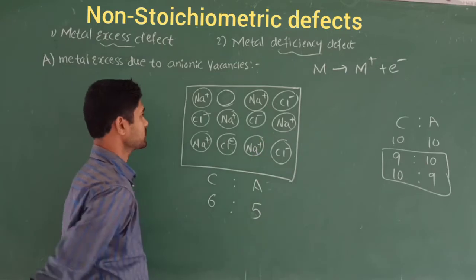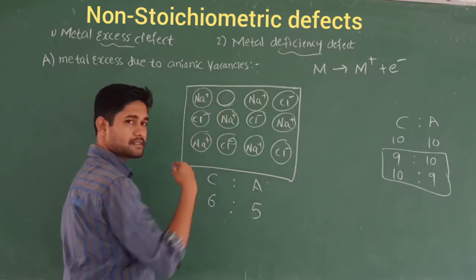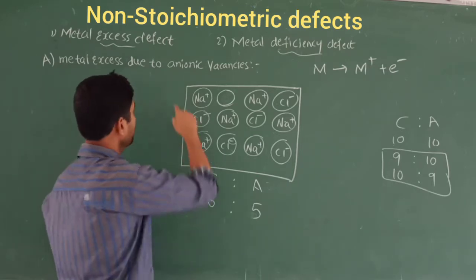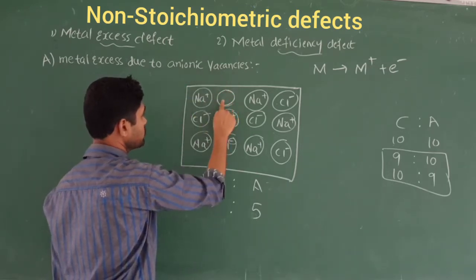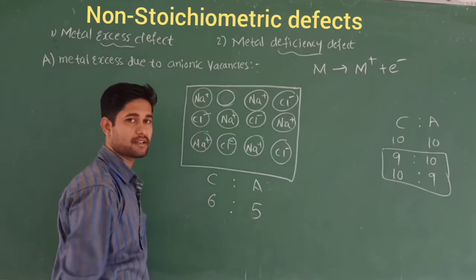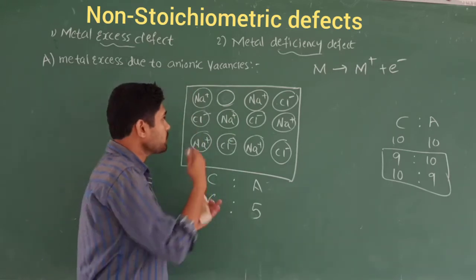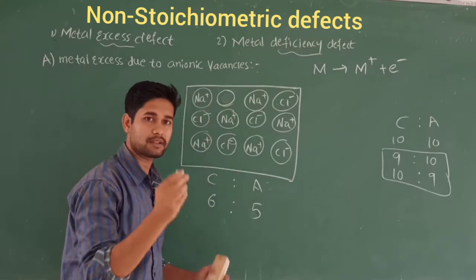That is called Cl minus. And here the excess will be in the number of metals, so that's why it is called metal excess. And due to the vacancy which is going to be created by the anion, that's why its name is metal excess due to the anionic vacancies. And what makes it become vacant? That is very interesting.